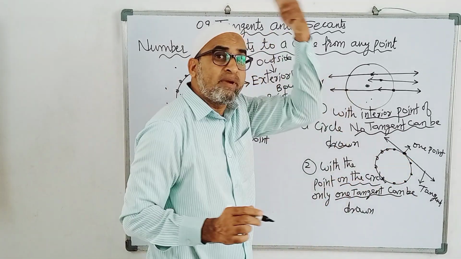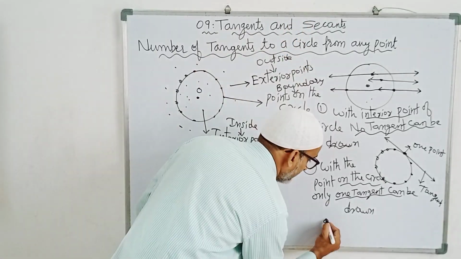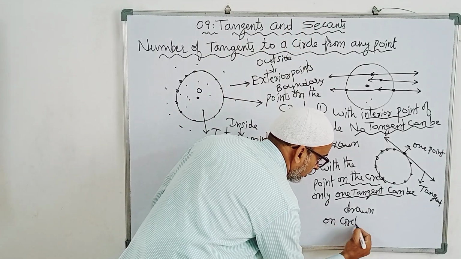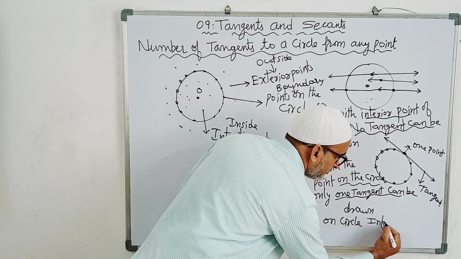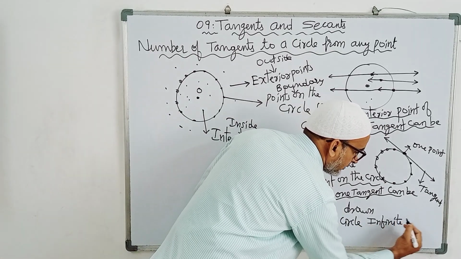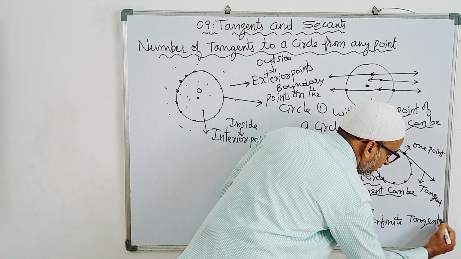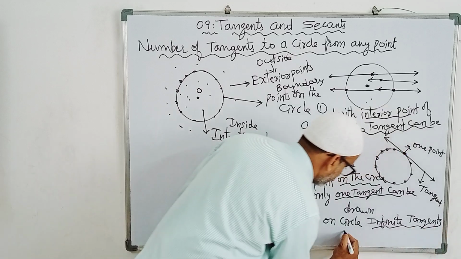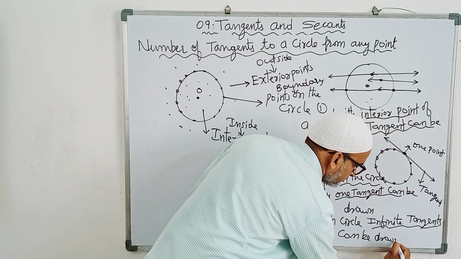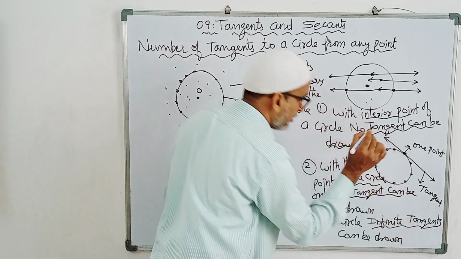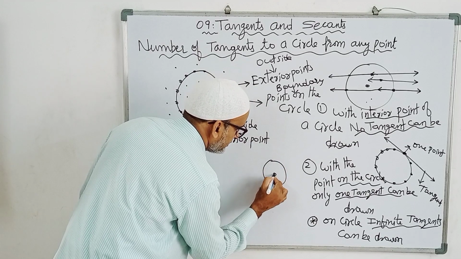On the circle, how many tangents can be drawn? Infinite number of tangents can be drawn. Why? Because see here, suppose this is the circle, this is the center.